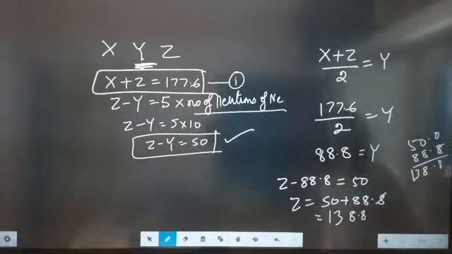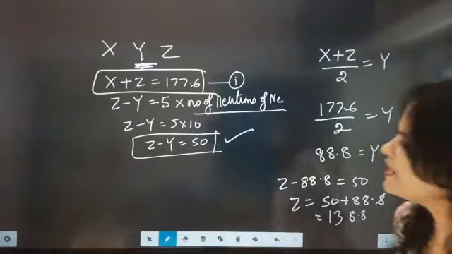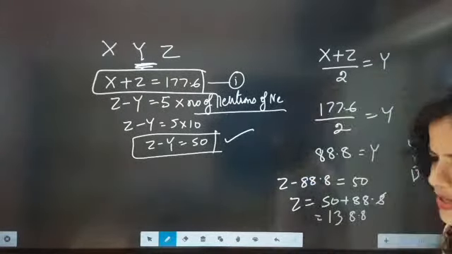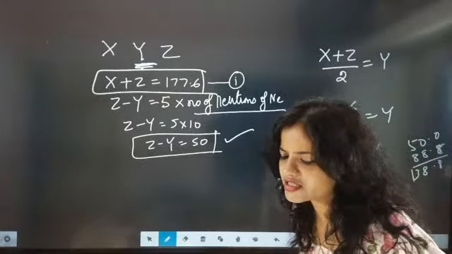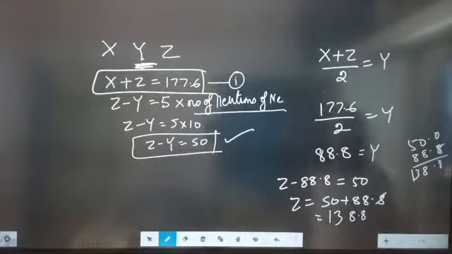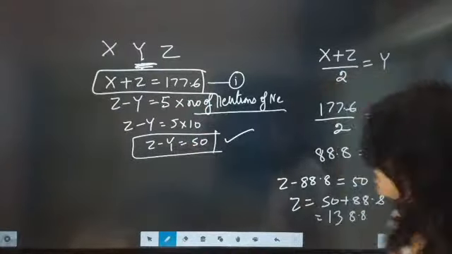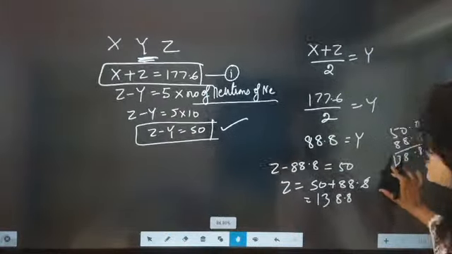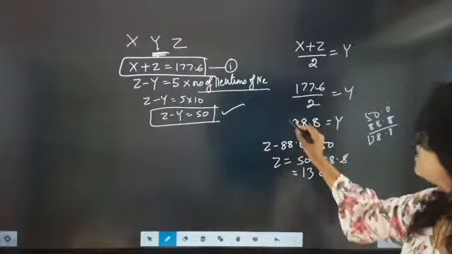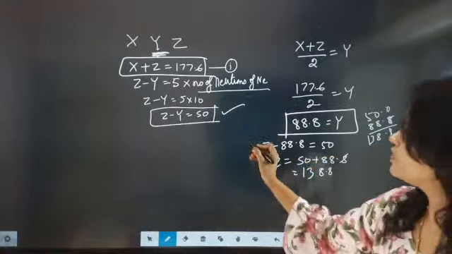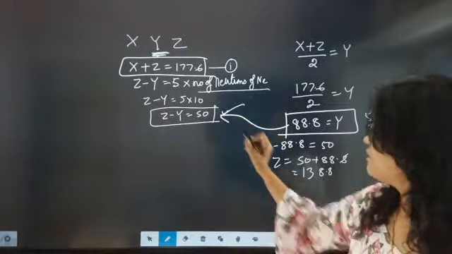Yes, Z is coming as 138.8. Once we got Y, we substituted the value of Y here and we got Z.